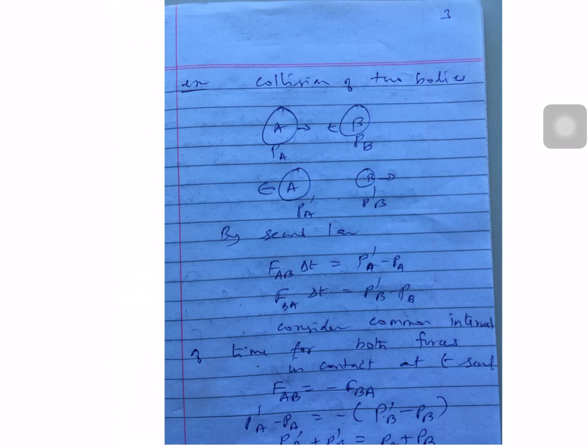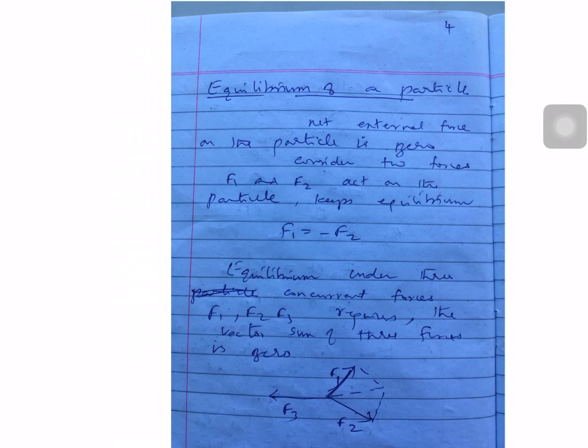So consider a common interval of time for both bodies in contact at time T. FAB should be equal to minus FBA. Then you can substitute, and you get P dash A plus P dash B equal to PA plus PB. So this is a way you can check the conservation of momentum.